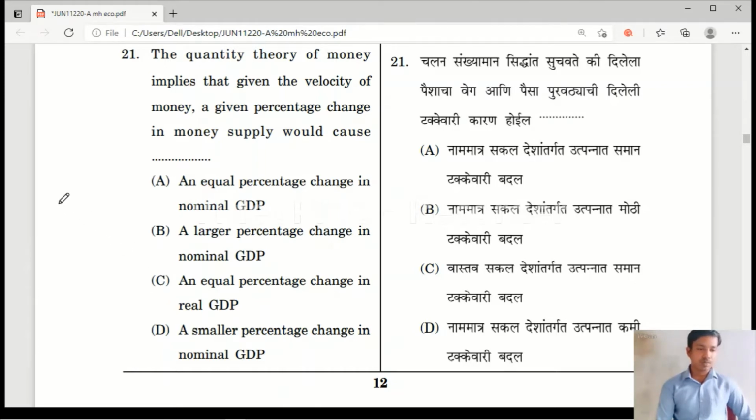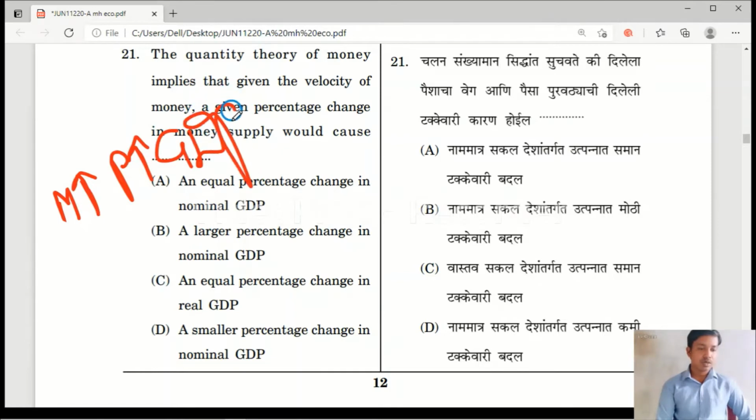According to QTM, when money supply in the economy increases, for example when money doubles in the economy, prices will also increase in the same proportion. So when the money supply increases, prices are increasing in the same proportion. Here we are considering only current year prices, so the nominal GDP will also change in the same proportion. So option A, an equal percentage change in GDP, is the right answer.